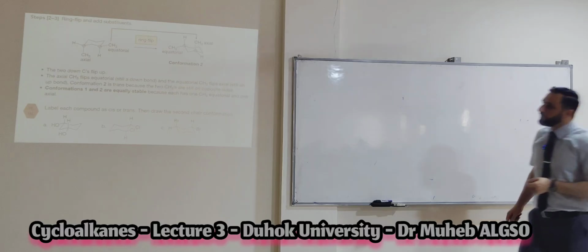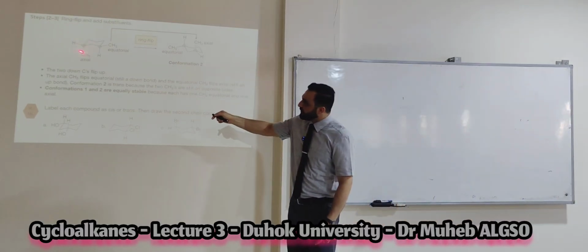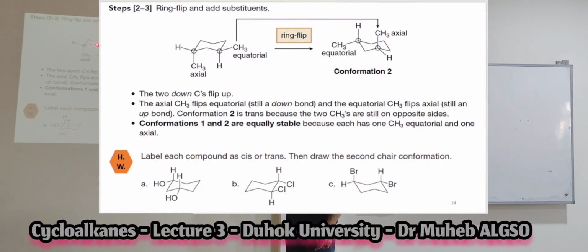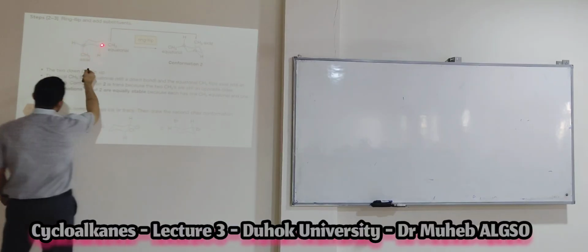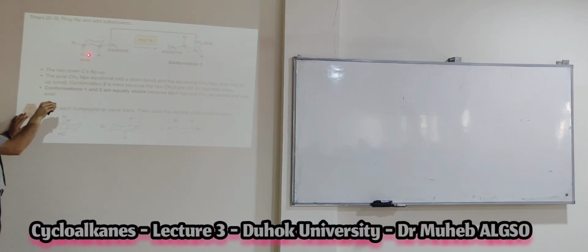Okay, this flipping: this will be flipped to the up, and this will be, when you flip this to the up and this to the down, the axial will be what? Equatorial. And here the equatorial will be what? Axial. Okay? Look, different signs. This is down to the cycle and this is up to the cycle.